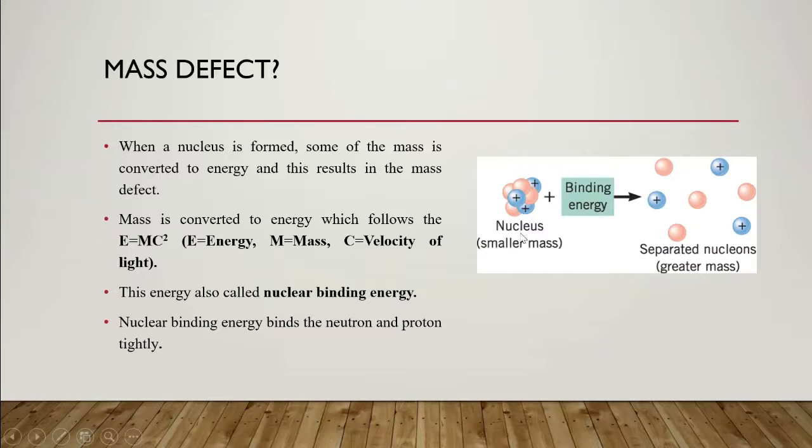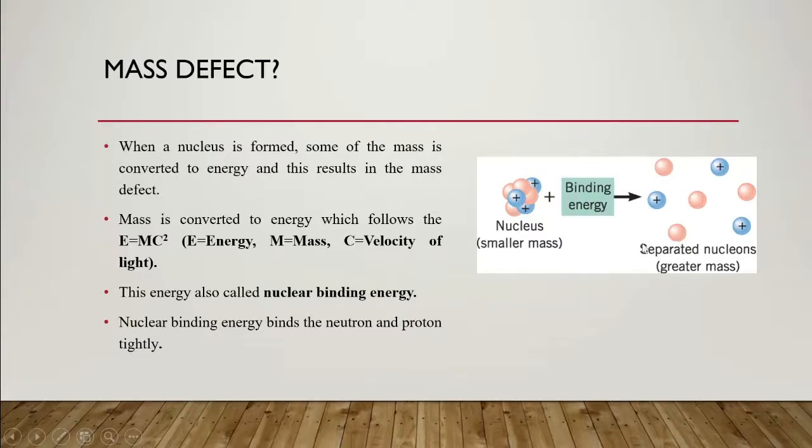Here we can see the nucleus after binding. If we release that binding energy, we get separate nucleons with greater mass. If we calculate the mass of the nucleons separately, we will get a greater mass. But the bound nucleus also has binding energy, so we get a smaller mass.